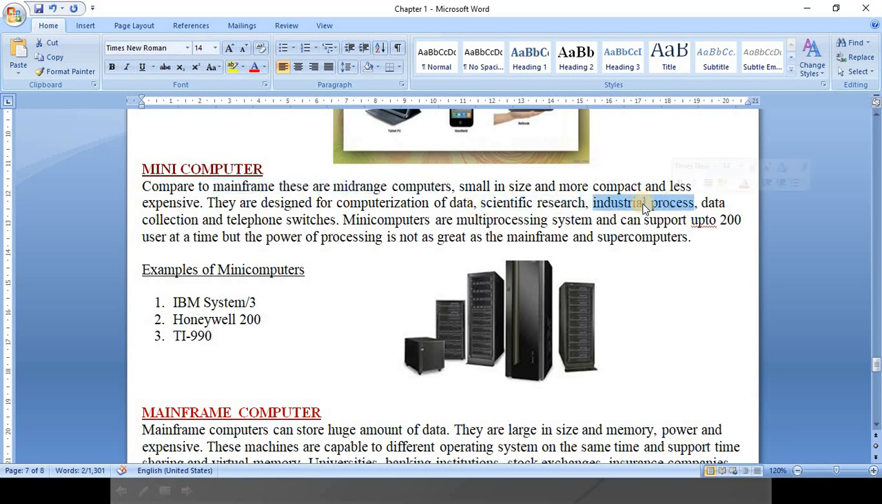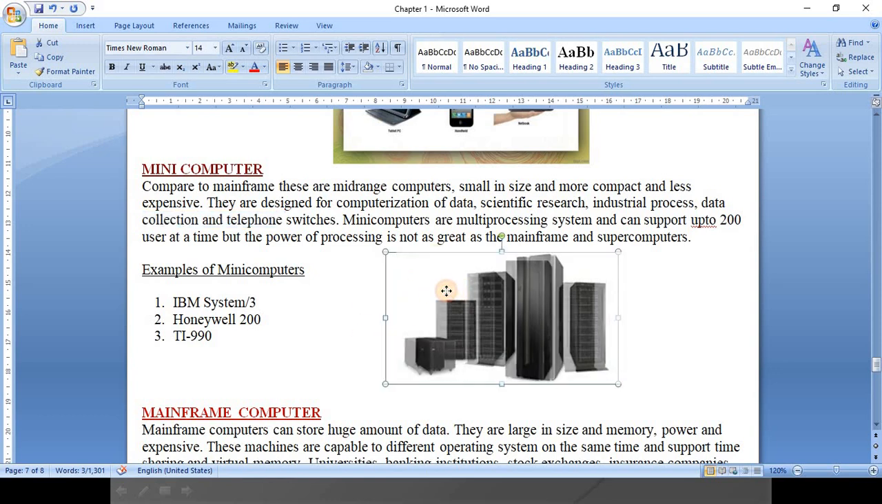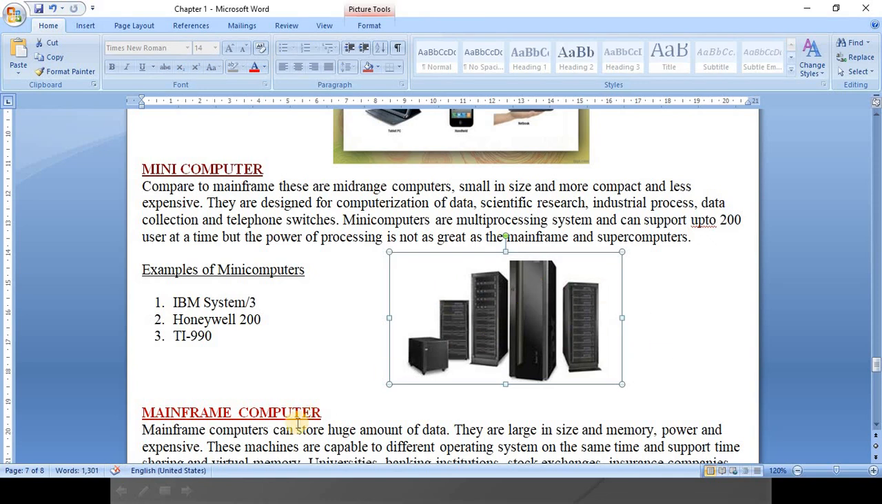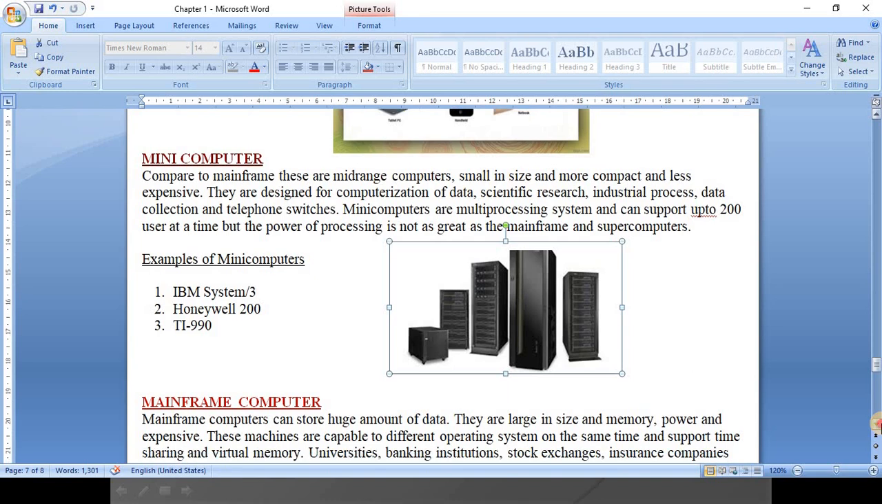Scientific research, industrial process, data collection, telephone switches. So minicomputers are used for these, and with one minicomputer approximately 200 users can be connected and can work on it at a time, right? But its processing is not greater than a mainframe or supercomputer, right? So these are minicomputers. They work as a mid-range server, and they are more powerful than micro but less powerful than mainframe. The examples of minicomputers: IBM System 3, Honeywell 200, TI 990.